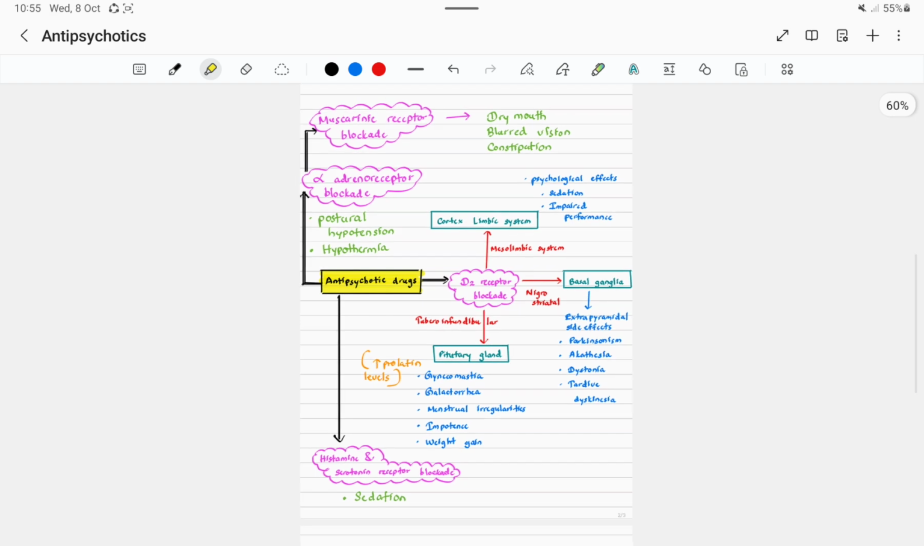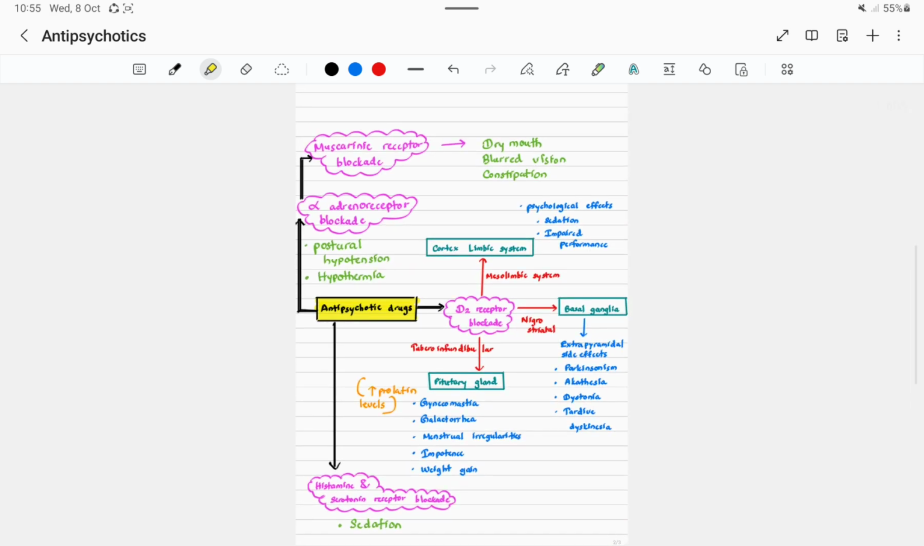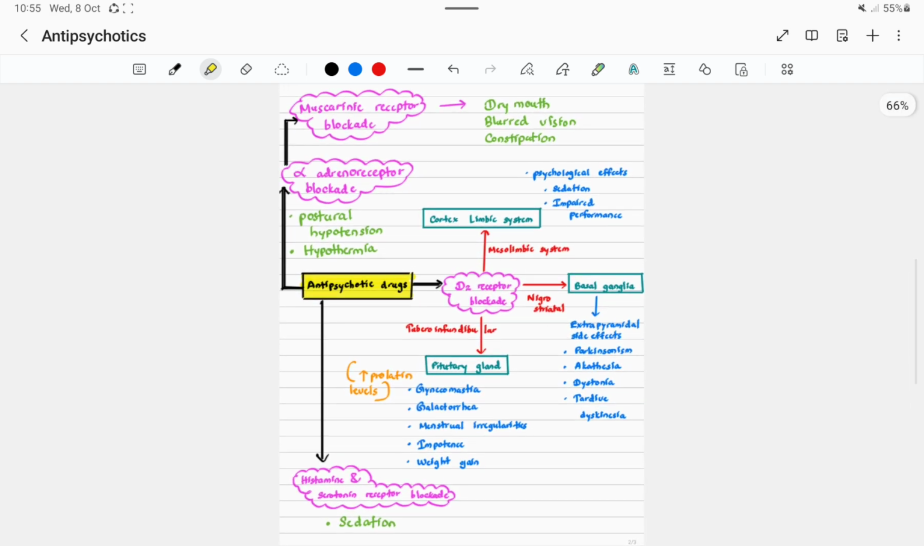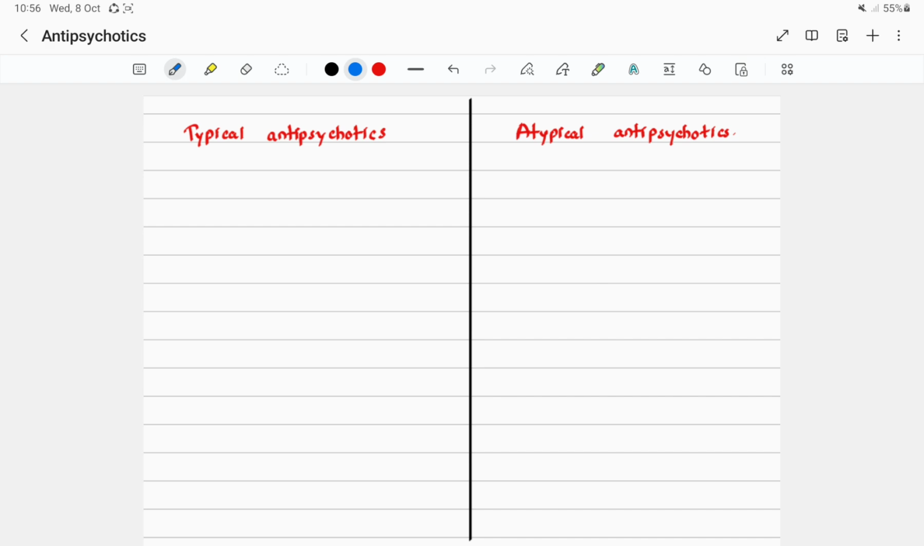You can remember all the actions of antipsychotic drugs from this chart. It is easier to summarize the antipsychotic drug action. Antipsychotic drugs are classified into two groups as typical antipsychotics and atypical antipsychotics.